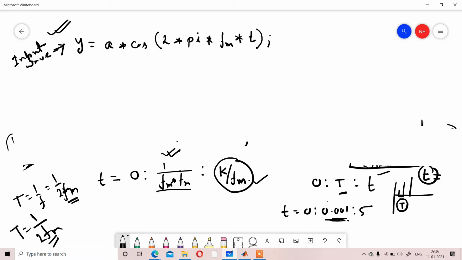Now what you have to do is simply display it. You use subplot, then plot t comma y, so you plot y with respect to t. Then whatever parameters you are using, grid on, x label, y label, you have to consider. So that is the first part.